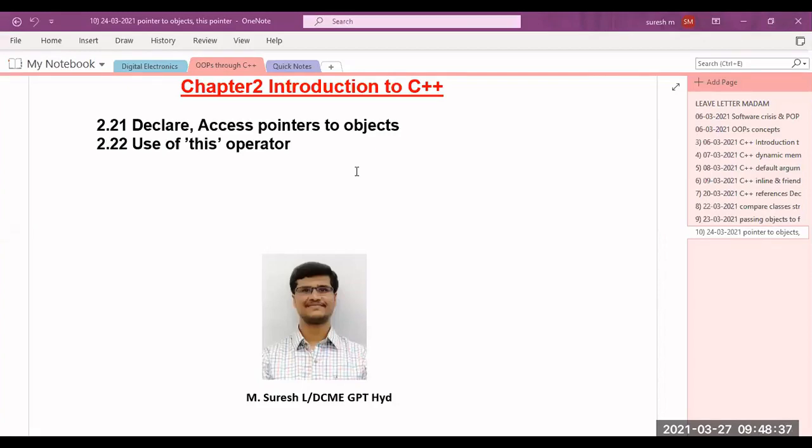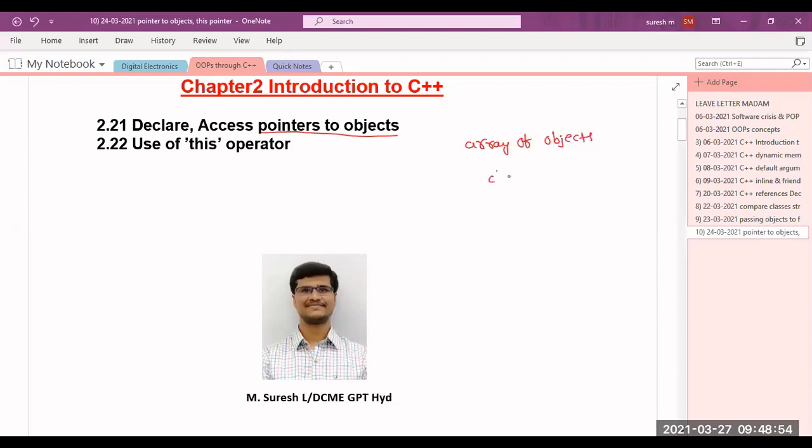Good morning all. So today I will discuss declaring and accessing pointer to objects. There is a special concept called pointer to objects. In the same manner, we have array of objects, in which I can create an array of objects.